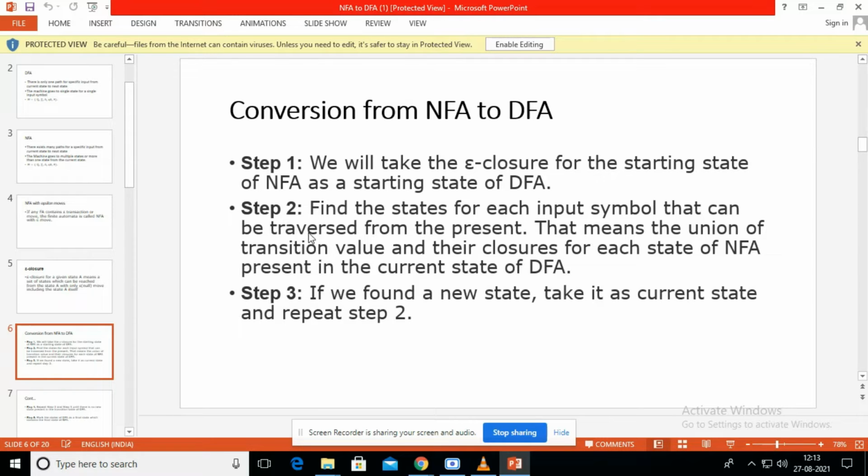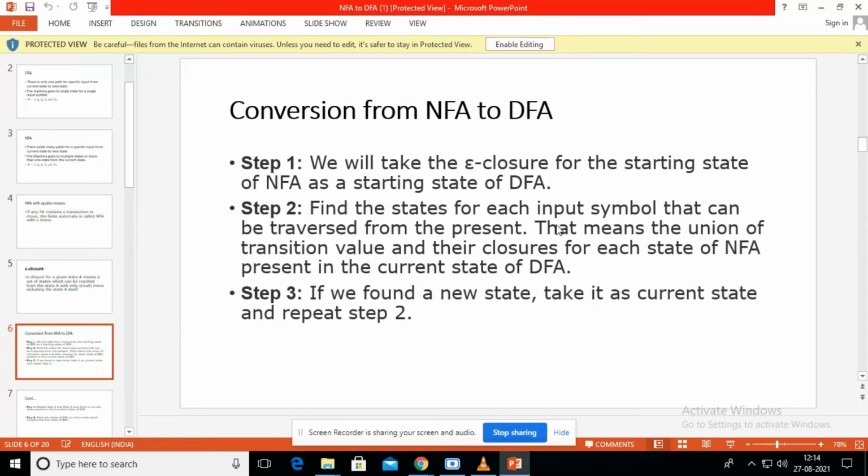Here we have a number of steps. First step, we have to find the epsilon closure for the given NFA diagram. We already have an NFA diagram. From that, we have to find the epsilon closure for all states, especially for the start state. That epsilon closure will be considered as a new state itself. So we consider that as a new state for our new DFA diagram.